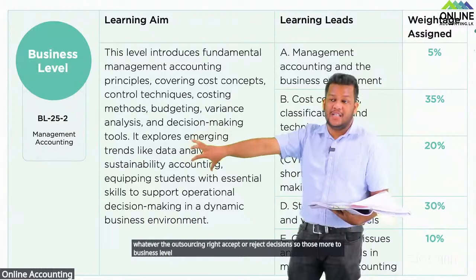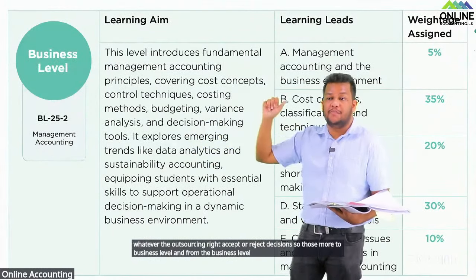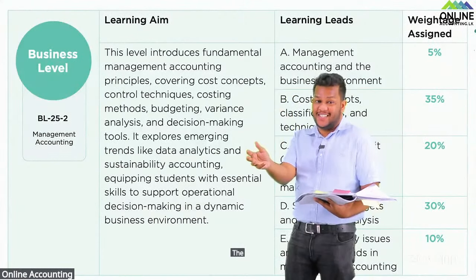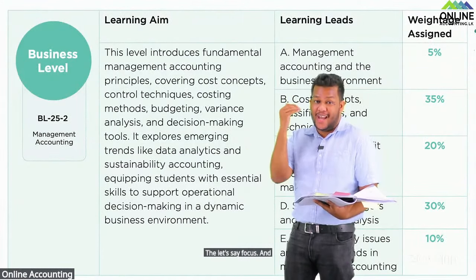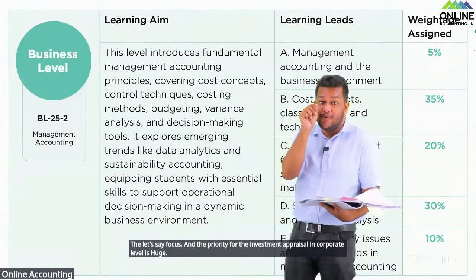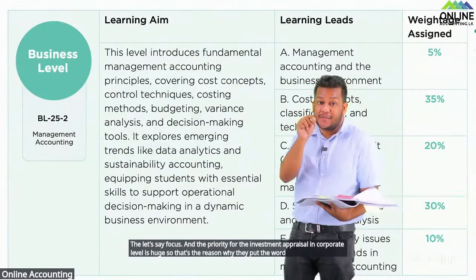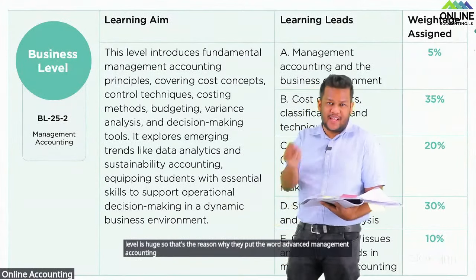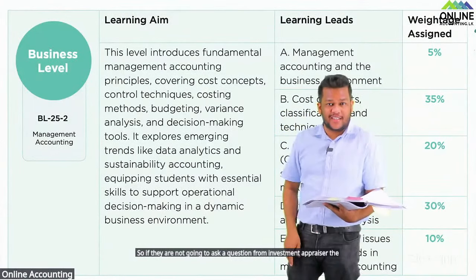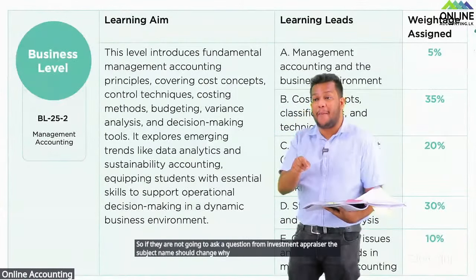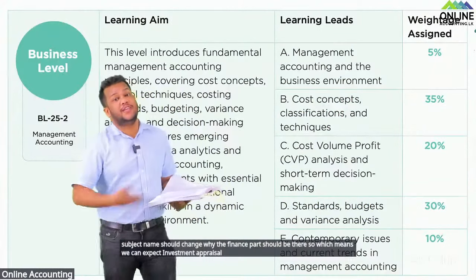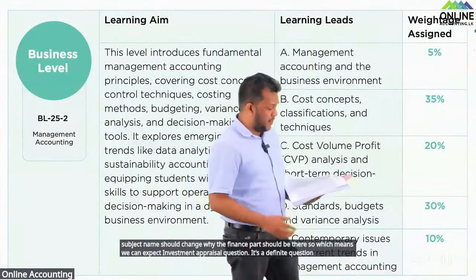And from the business level, the investment appraisal is completely removed. Which means the focus and the priority for the investment appraisal in corporate level is huge. So that's the reason why they put the words advanced management accounting and finance. If they are not going to ask a question from investment appraisal, the subject name should change. Why? The finance part should be there. So which means we can expect an investment appraisal question. It's a definite question in this advanced management accounting and finance paper.